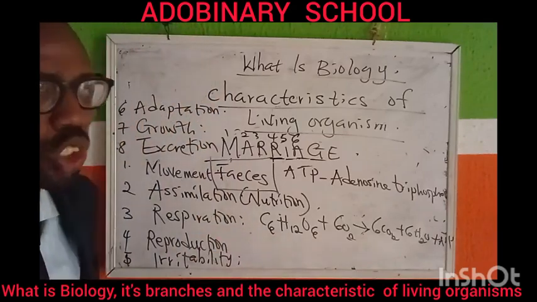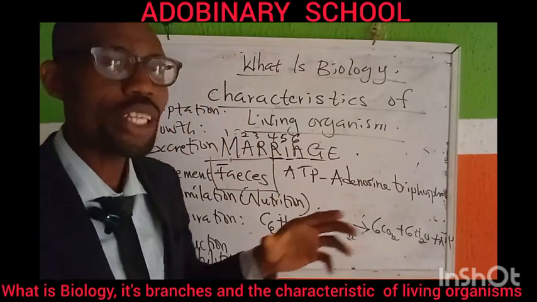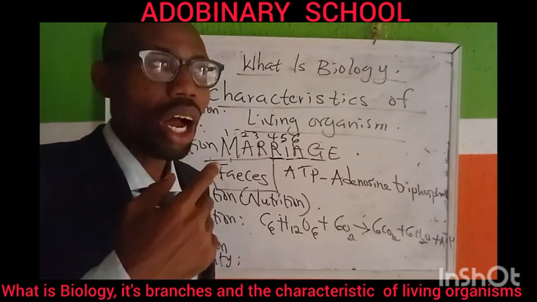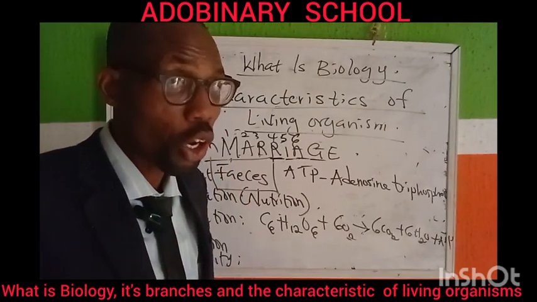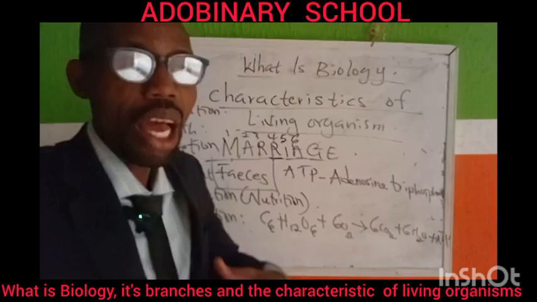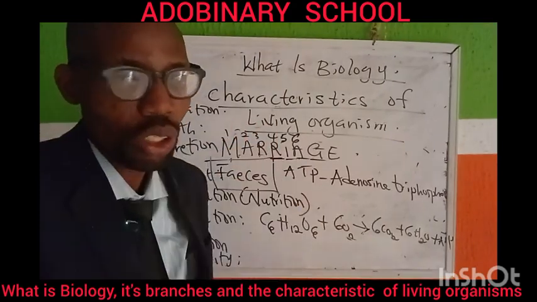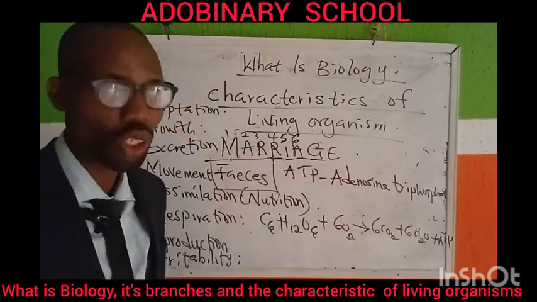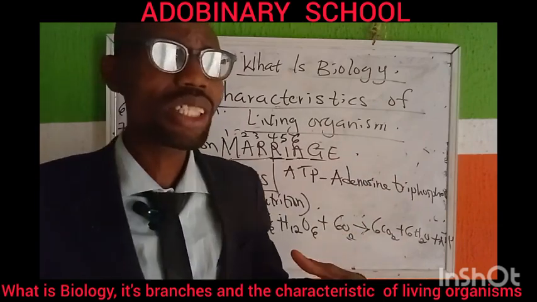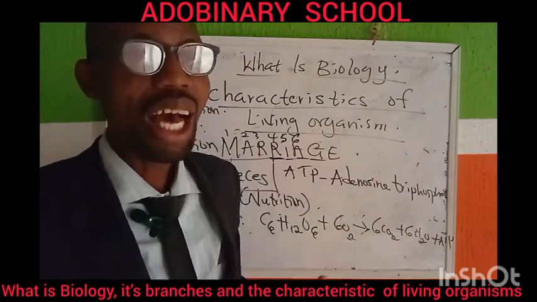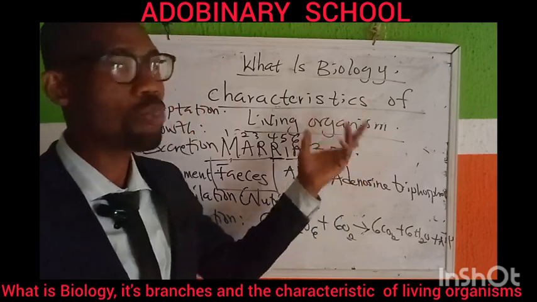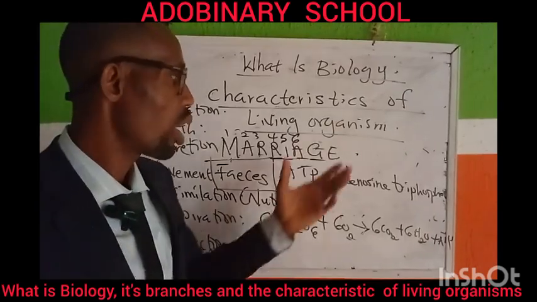It's because of adaptation. So in every environment you find an organism, watch them, they are directly proportional. Their behavior, their morphological structure, or their morphology, or their physiology is directly proportional to the environment. When I say physiology, I mean how metabolic or how they function. That's what I mean. And lastly, excretion. Organisms tend to remove waste products. For plants, their waste product is not as harmful as in animals. That's the reason why a plant's waste product can stay with them for many years, but animals, no.